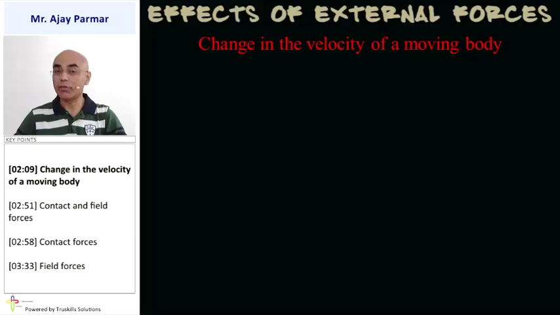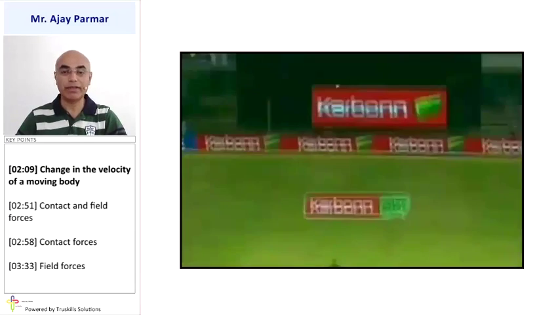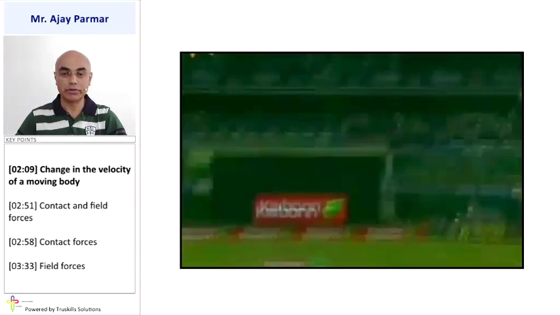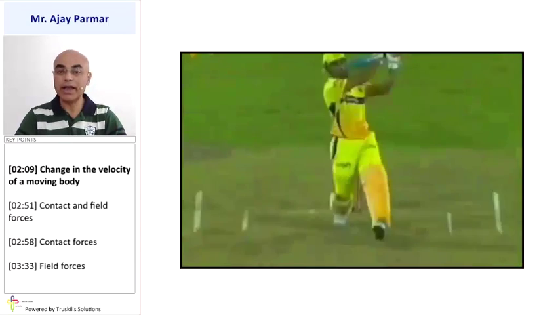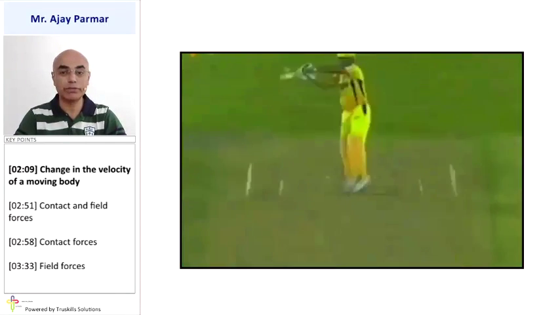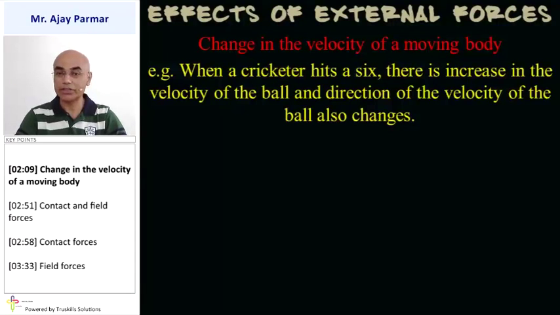There can also be a change in the velocity of a moving body. When a cricketer hits a six, there is an increase in the velocity of the ball. That means the speed and the direction both change when he hits the ball. For example, these are five famous sixes of Mahendra Singh Dhoni. Every time he hits a six, as you can see, the velocity changes. The direction changes, and the magnitude of the speed of the ball also changes. So whenever a ball is hit by a cricketer for a six, there is a change in the velocity of the moving body.